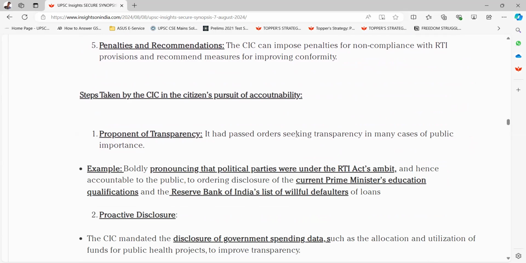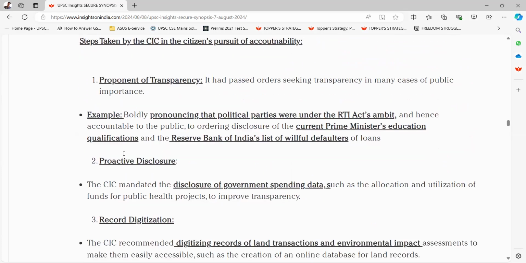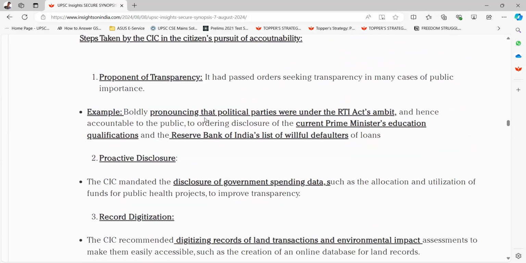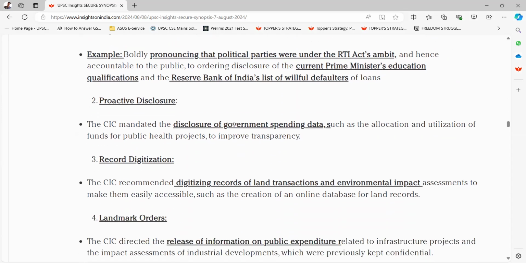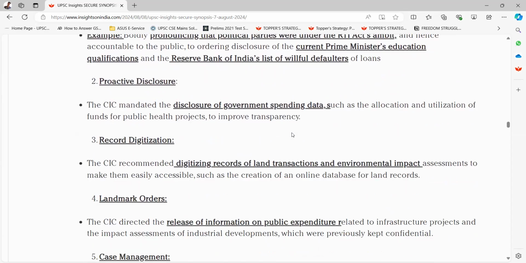It had passed orders seeking transparency in many cases of public importance. Example, boldly pronouncing that political parties were under the RTI Act's ambit and hence accountable to the public, to ordering disclosure of the current Prime Minister's education qualifications and the Reserve Bank of India's list of willful defaulters of loans, to proactive disclosure. The CIC mandated the disclosure of government spending data, such as the allocation and utilization of funds for public health projects to improve transparency.